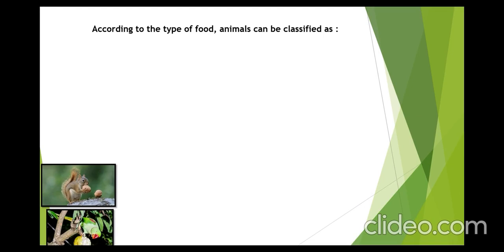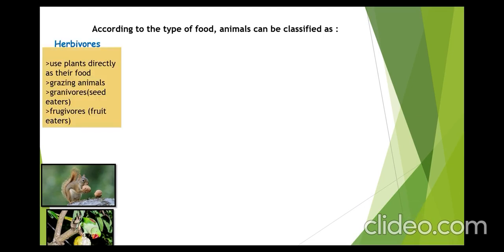Now, according to the type of food, animals can be classified into various categories. First one is herbivores. Herbivores are those living organisms that use plants directly as their food. For example, grazing animals like sheep, cow, deer, or granivores that are seed eaters. You can see the example of squirrel eating seed. Or frugivores, those birds or animals that eat fruits. They are called frugivores, fruit eaters. Example, parrot. You can see parrot relishing on guava.